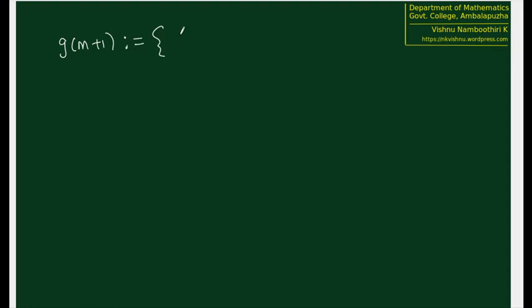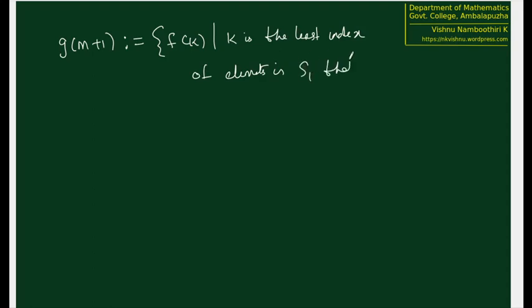It is equal to f of k, where k is the least index of elements in S1 that is available in S1 after G of m.